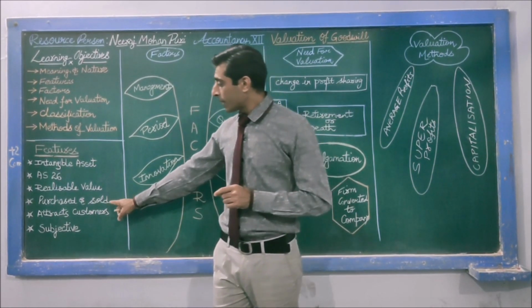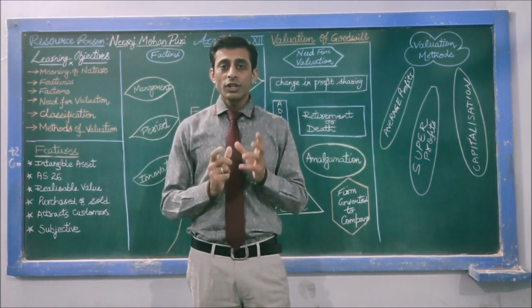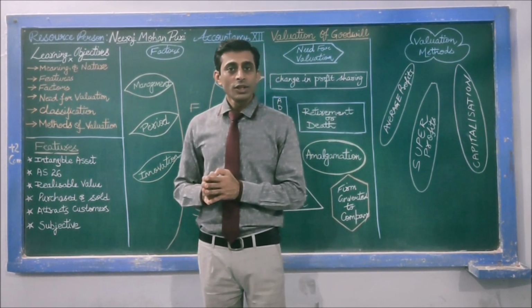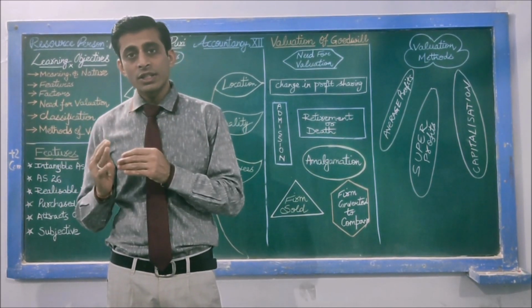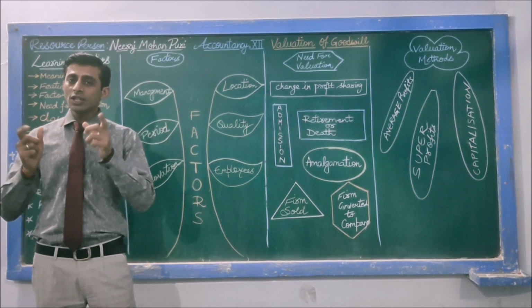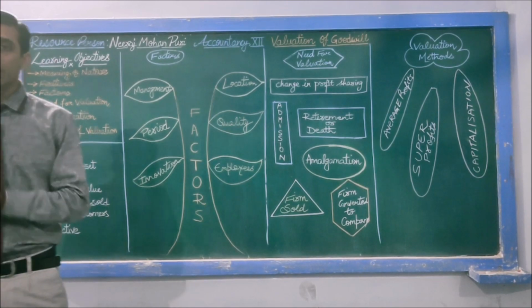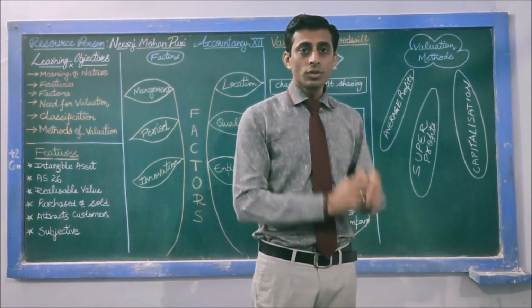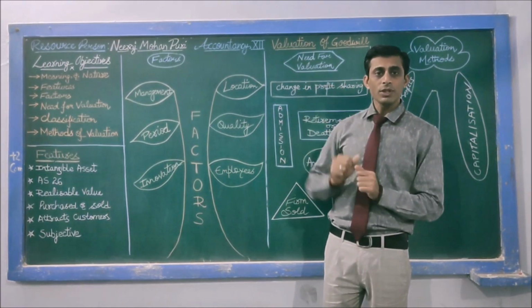Next feature is that goodwill can be purchased and sold. For example, if Mr. A wants to sell off his business, he would first of all determine or assess the assets as well as liabilities. Let us say that his net realizable value turns out to be 1 crore, but he demands 1 crore 25 lakh. So this extra 25 lakh is for the goodwill of his business.